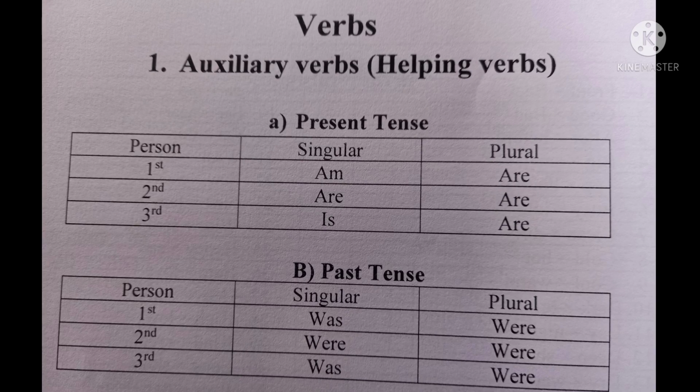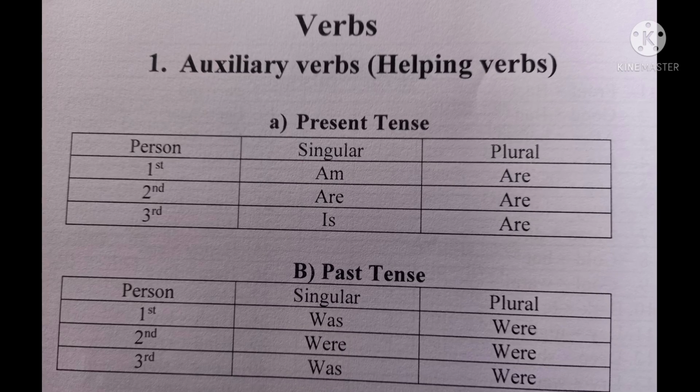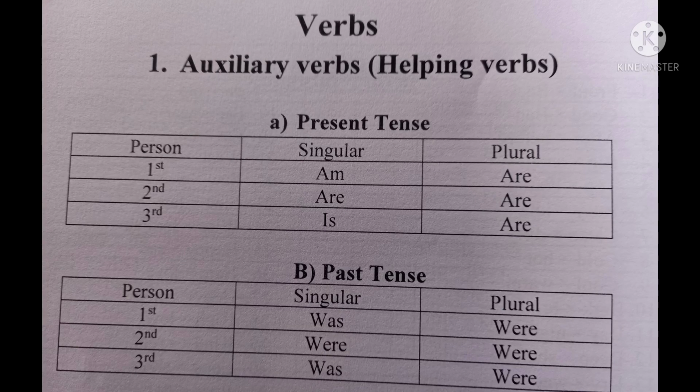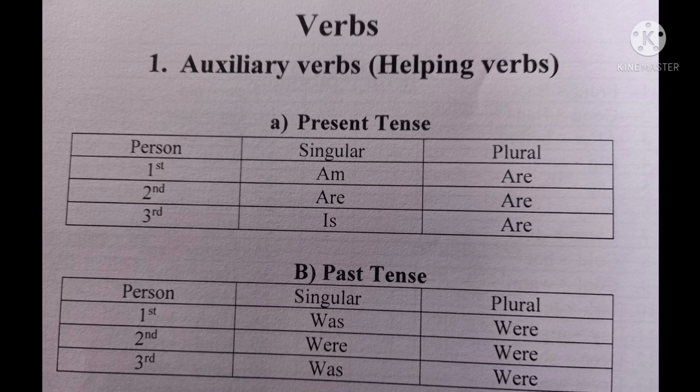So in the past tense, first person singular was, first person plural were, second person singular as well as plural were, third person singular was, and third person plural were.